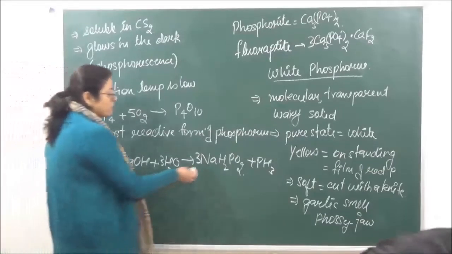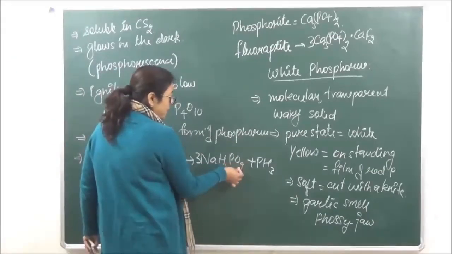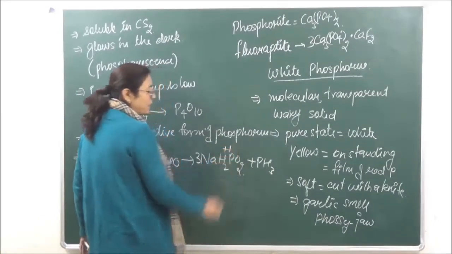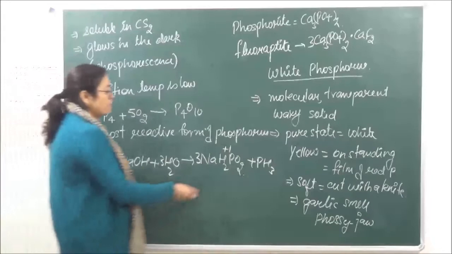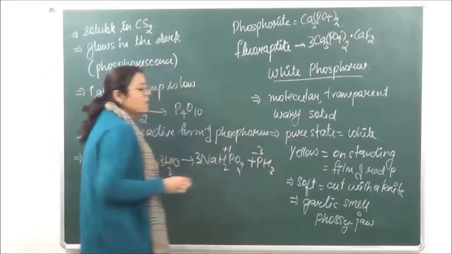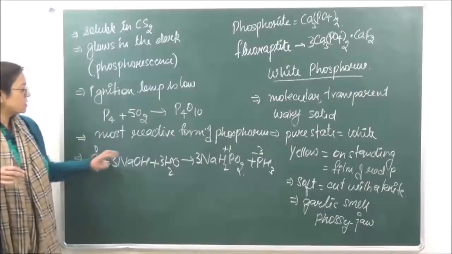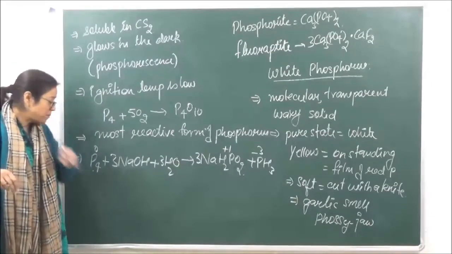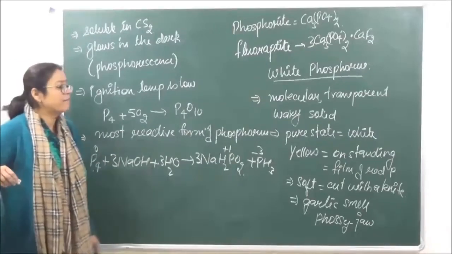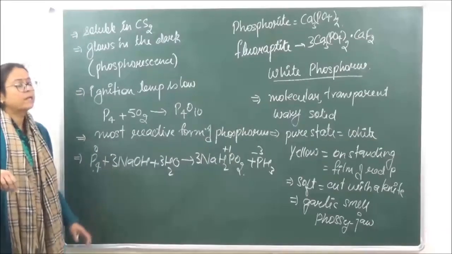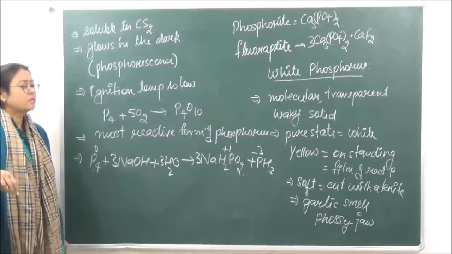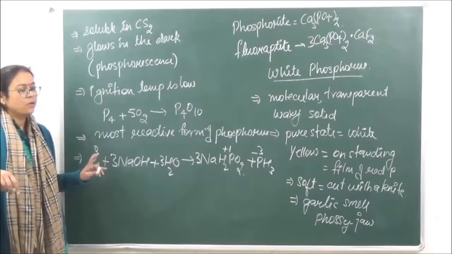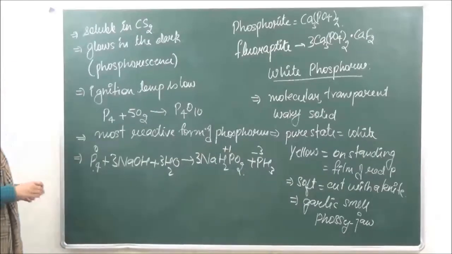और यहाँ पे जब हम oxidation state इसकी calculate करते हैं, this is 2 2s are 4, 4 minus 3 that becomes equal to plus 1. ठीक है? और यहाँ पे जब हम oxidation state देख रहे हैं, that is minus 3. So phosphorus is undergoing both oxidation and reduction over here. That is the reason why it is undergoing a disproportionation reaction. ठीक है? Disproportionation reaction में एक ही element जो है वो oxidation भी undergo करेगा और reduction भी undergo करेगा.